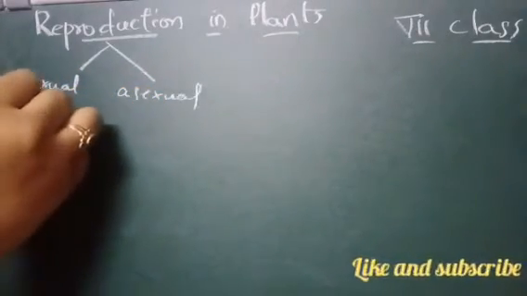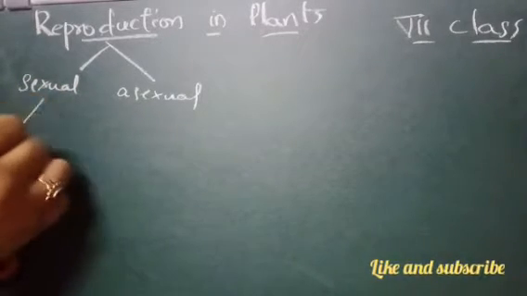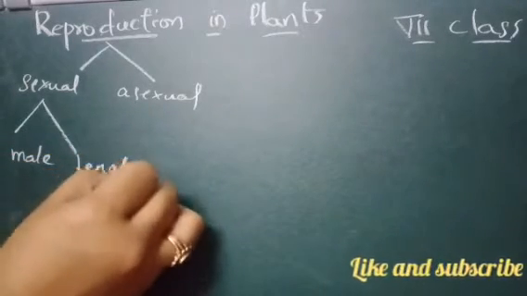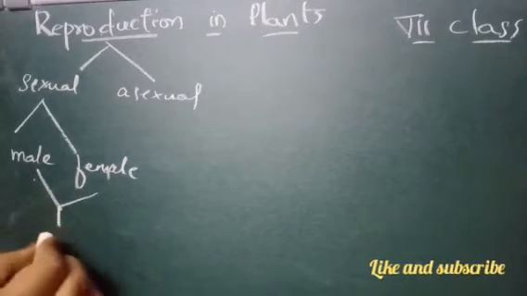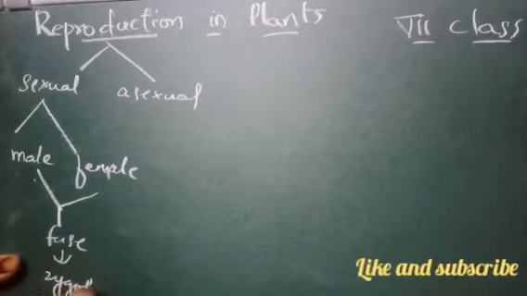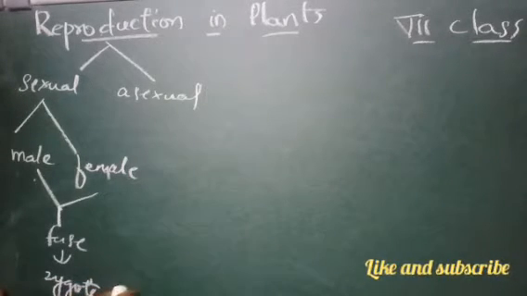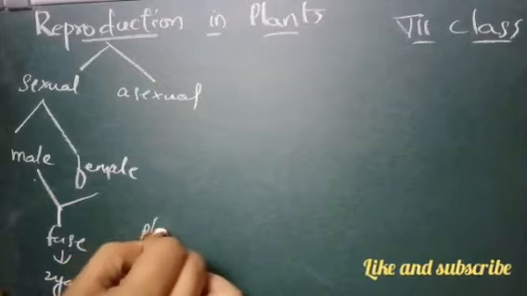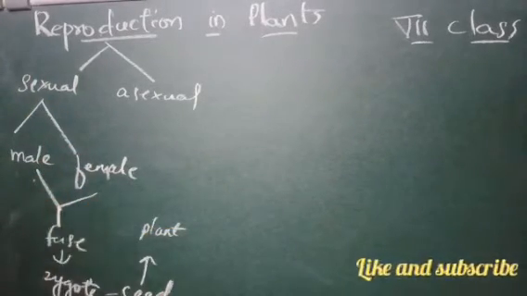In sexual reproduction, we have a male part and a female part, right? This male part and female part will combine, they will fuse and form what? They will form a zygote, and that is called fertilization. This zygote will give the seed, and this seed will again give the new plant, right? This is the process of sexual reproduction.